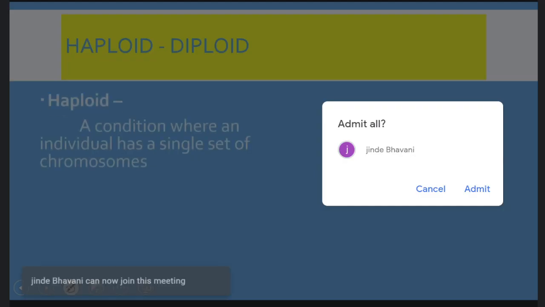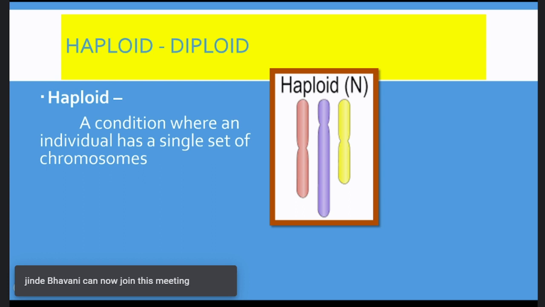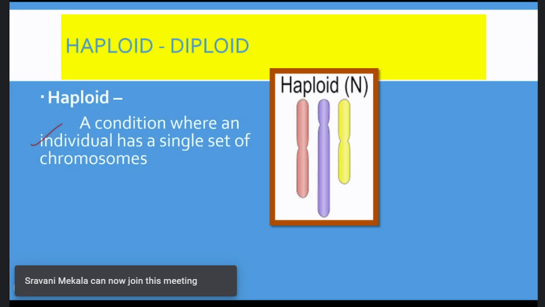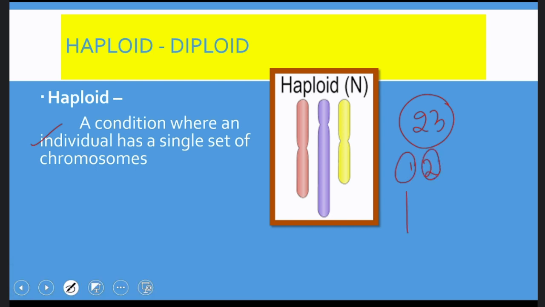And coming to the haploid and diploid condition, you know better. I need not explain this. A condition where an individual has a single set of chromosomes is called haploid. For example, if I have only 23 chromosomes, 23 single chromosomes, then I am a haploid individual.